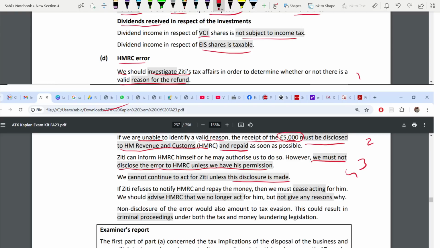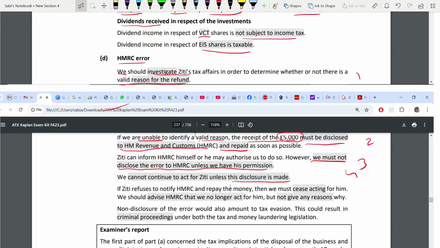Don't say if Ziti accepts to notify HMRC. If Ziti would have accepted to notify HMRC, there will be no issue for you. The issue comes when he does not accept. So you always have to go against. Ziti is always going against HMRC. Ziti is always going against your ethical values. You should always present the case like that. Not Ziti, whoever the person is in the case study.